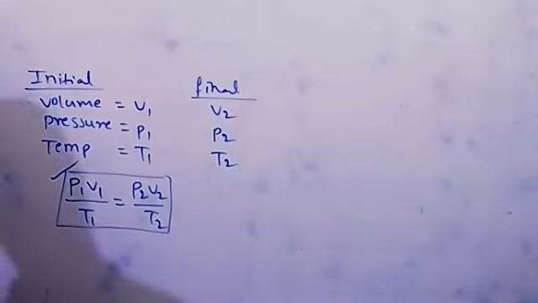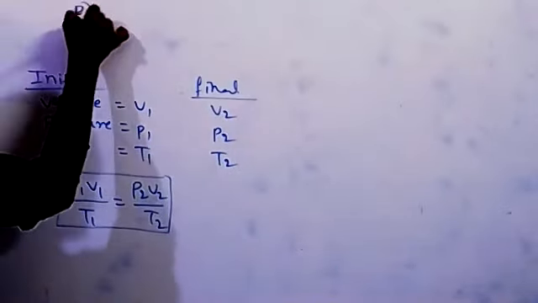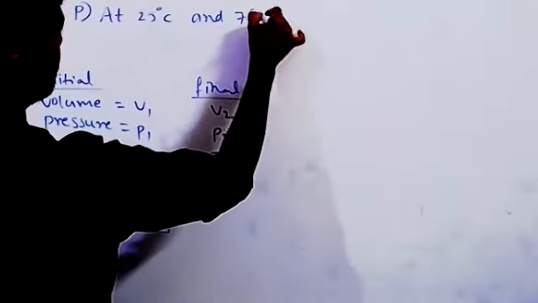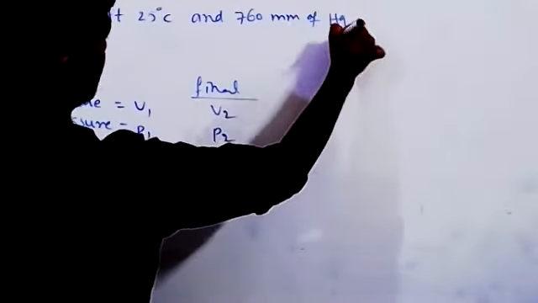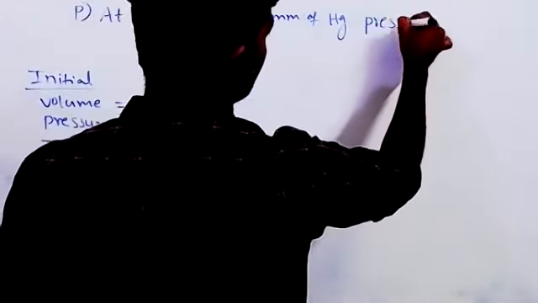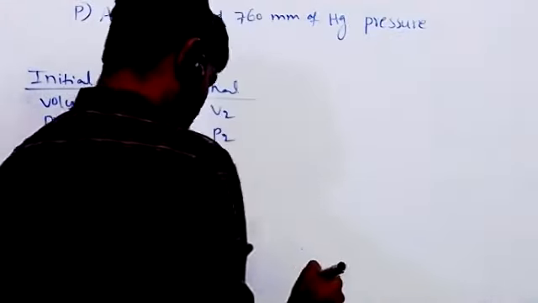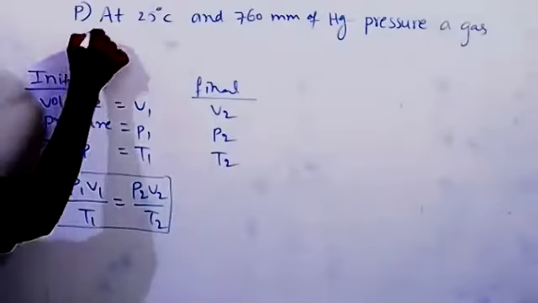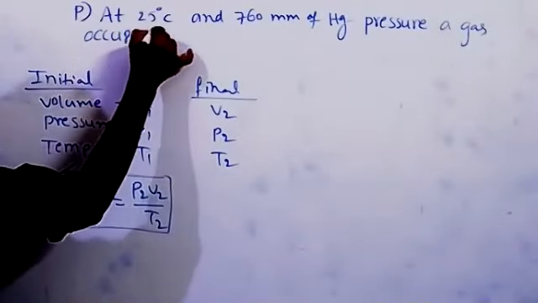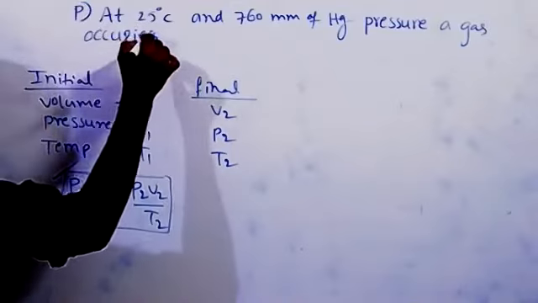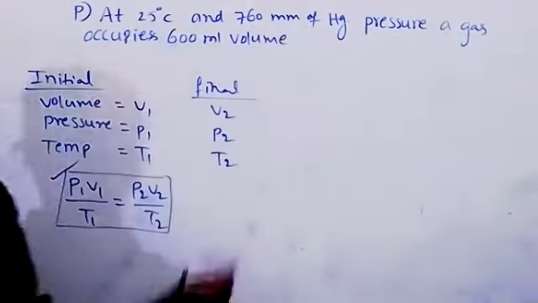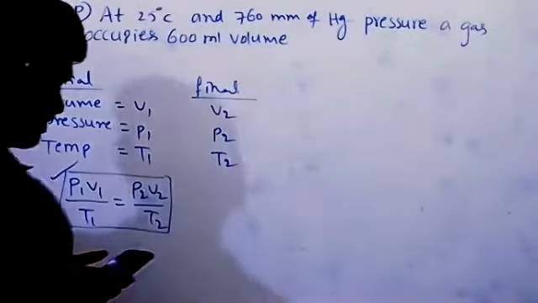Same problem. At 25 degrees centigrade and 760 mm of Hg pressure, a gas occupies 600 ml volume.